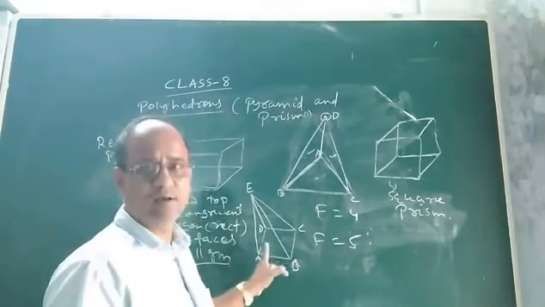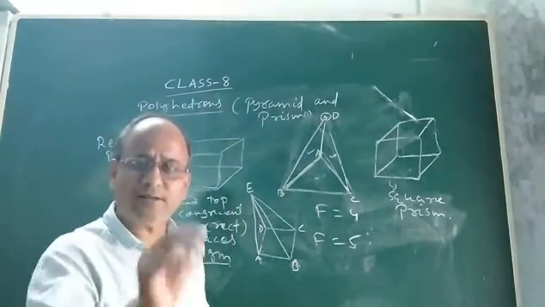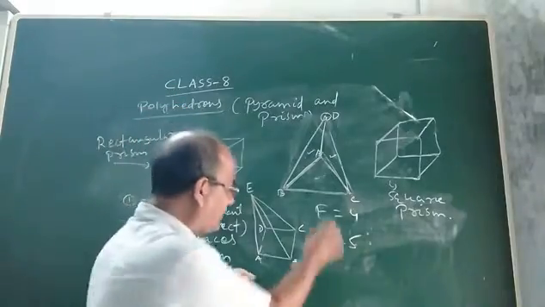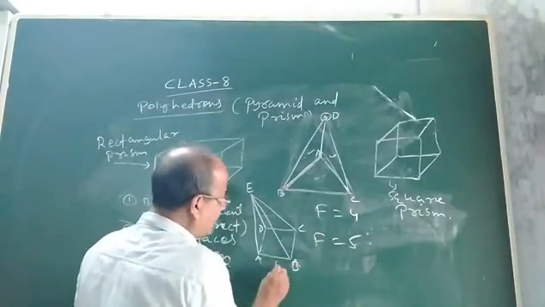So that is why it is a pyramid, not a prism. That is the difference between prism and pyramid. Once again, let me summarize the thing. Now let us see what is the name of this pyramid.